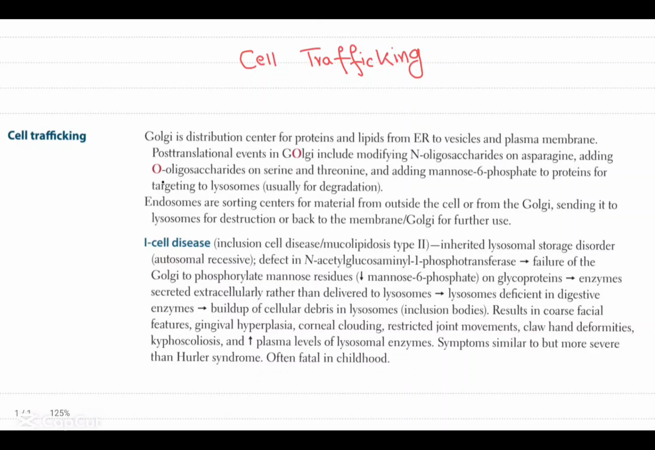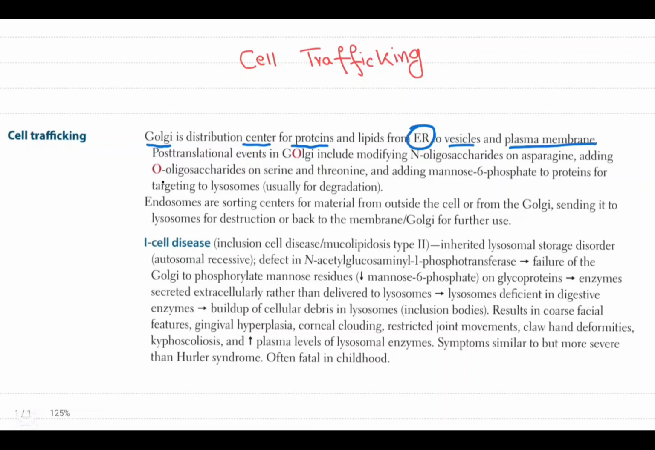Now we will discuss cell trafficking. It means what's going on inside the cell, from the cell membrane to molecules transferring to the endoplasmic reticulum and other sites within the cell. Golgi is a very important part in cell trafficking. Golgi is the distribution center for proteins and lipids from the endoplasmic reticulum to vesicles and the plasma membrane.